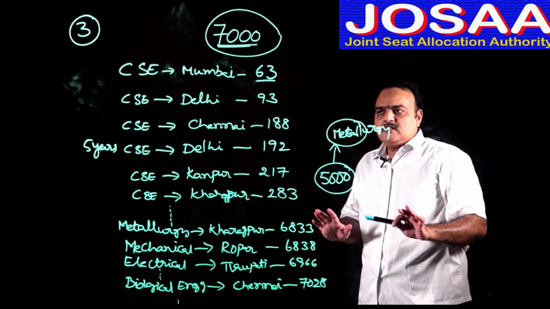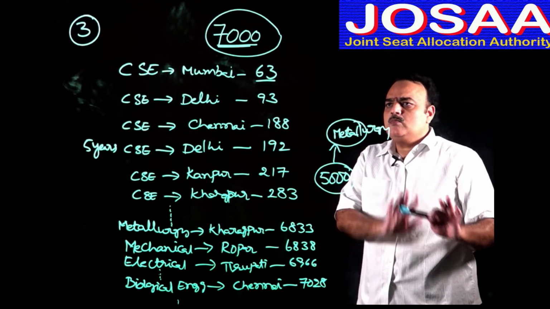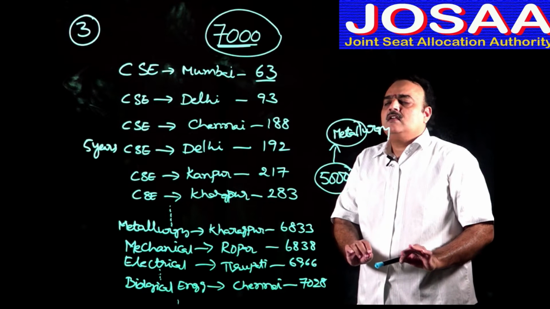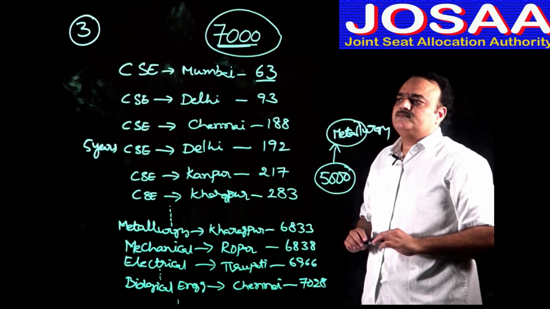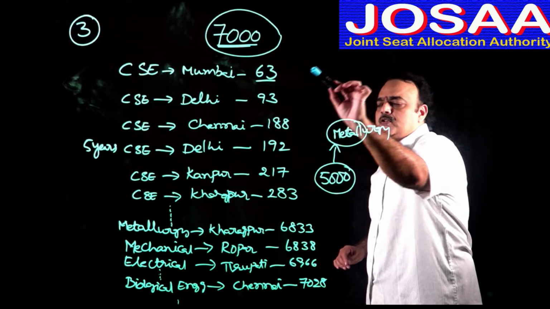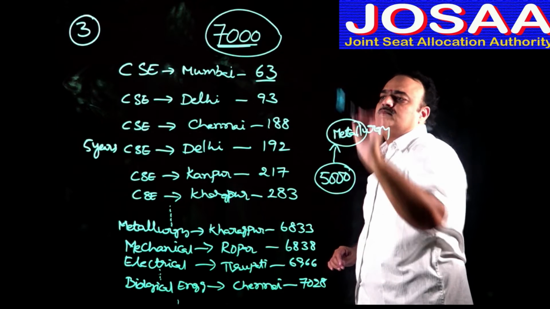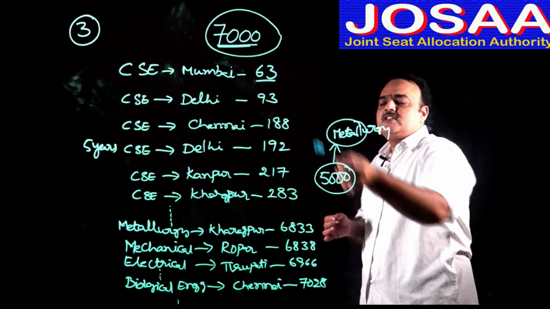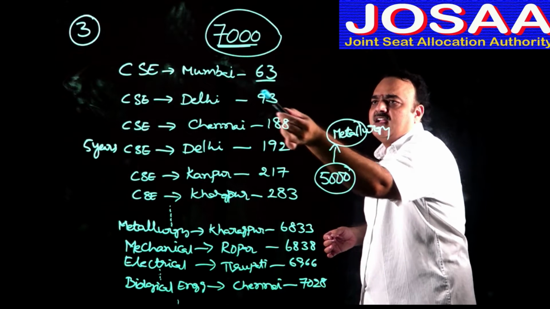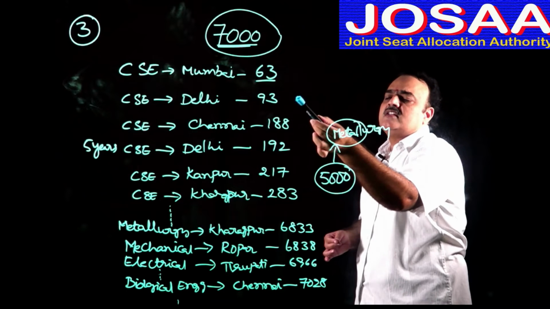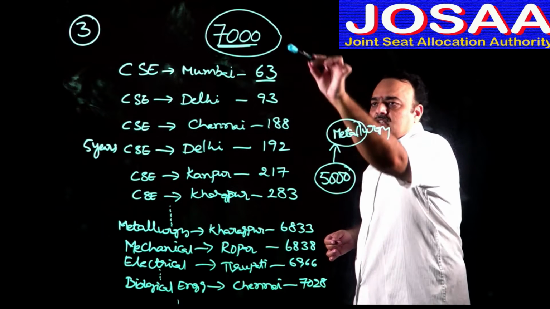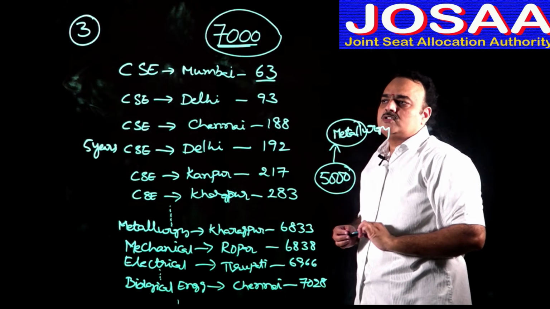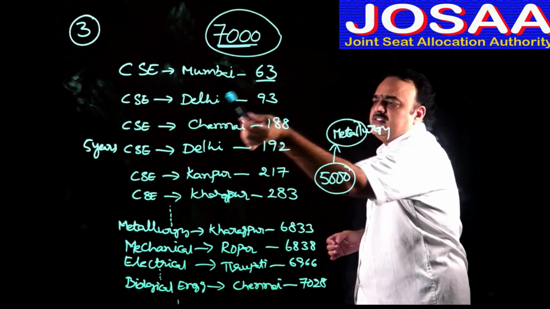He knows very well that he doesn't get computer science in Mumbai. But even then, my suggestion is just enter it, because there is nothing wrong in it. So his first option should be computer science Mumbai. Next, the 63 shows the cutoff rank as per 2019 statistics after the 7th round. The second best course as per the closing rank order is computer science at Delhi.